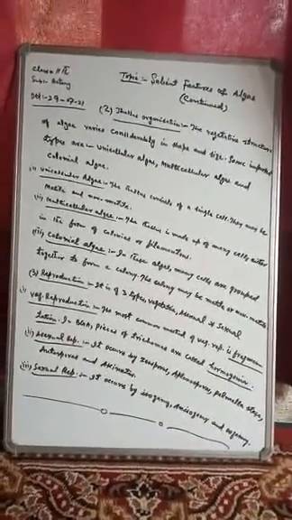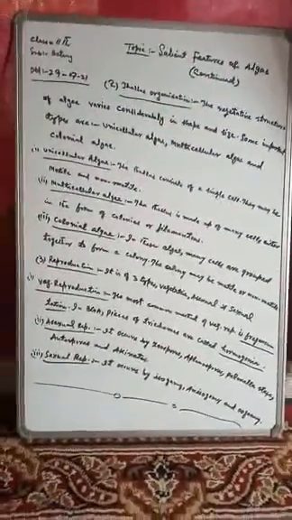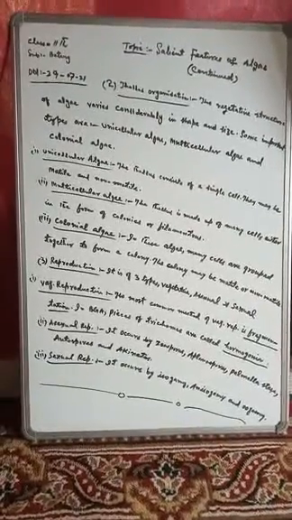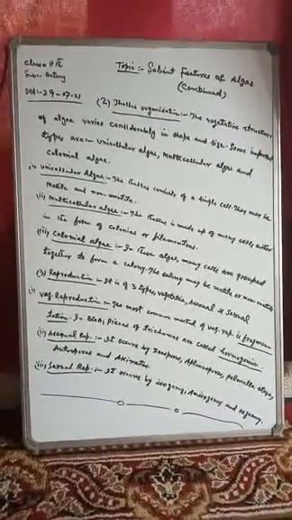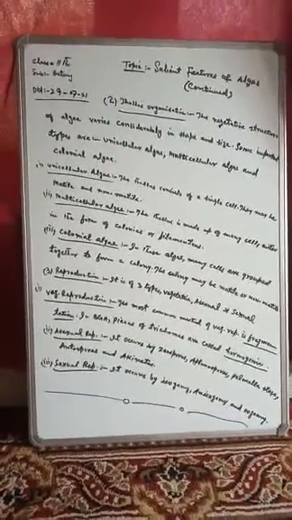Dear students, today on 29th of July 2021, our topic will be continued as salient features of algae. Dear students, you know that in our previous lecture we have discussed the salient features of this plant group algae, and today we will continue these salient features of algae and we will see some more salient features, or we can say the general characters of this plant group algae.